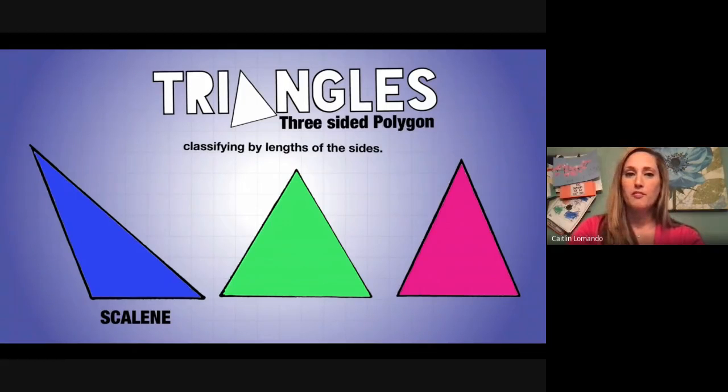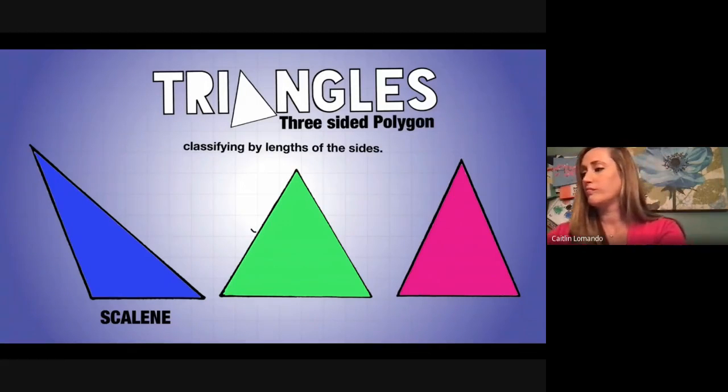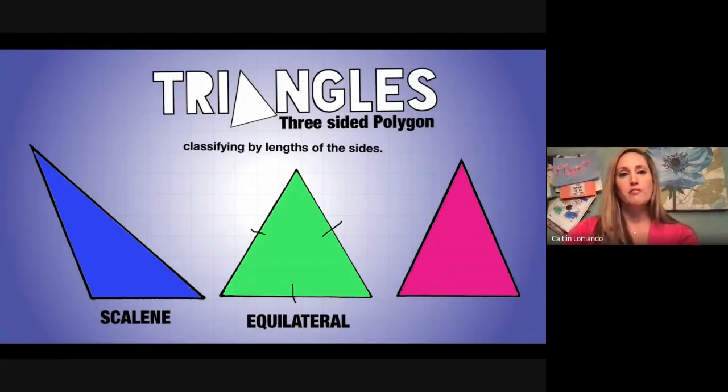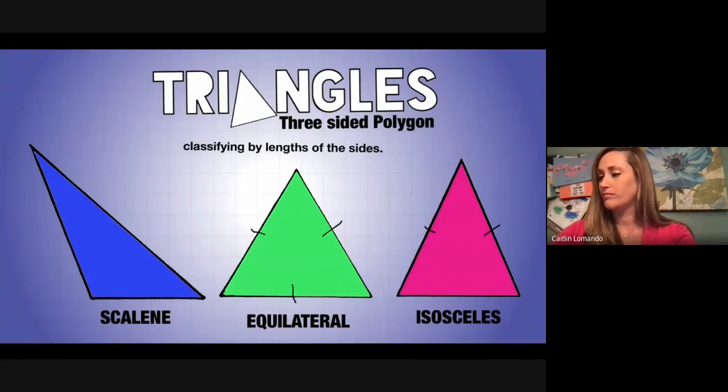When we get to the next one, where sometimes you'll see marks like this, that means all sides are equal. When all sides are equal, we have an equilateral. Equal lines is what it literally means. And finally, when you have something that has two sides that are equivalent where the last side is not, we call that isosceles. So an isosceles means that there are two equal sides in the triangle.